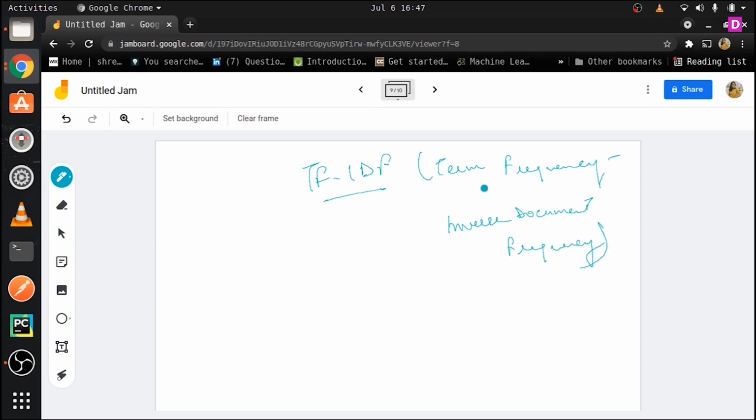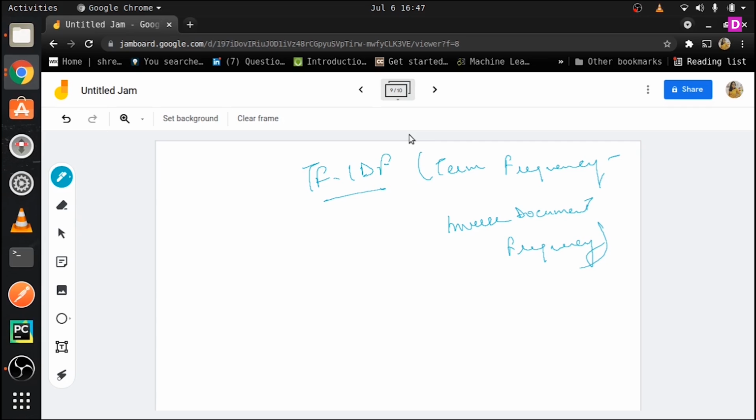So we are going to understand term frequency and IDF, that is inverse document frequency. Here also, it is always easier to understand using an example, so we are going to go through an example and then understand the whole point of this.